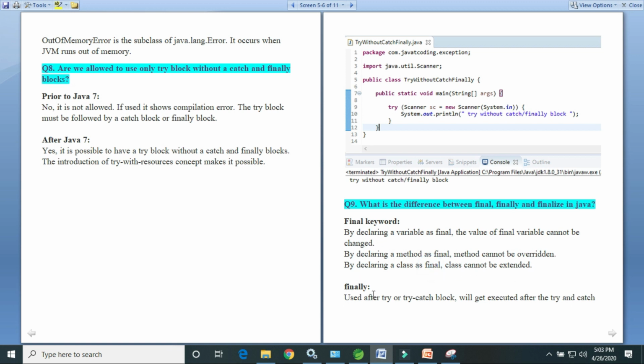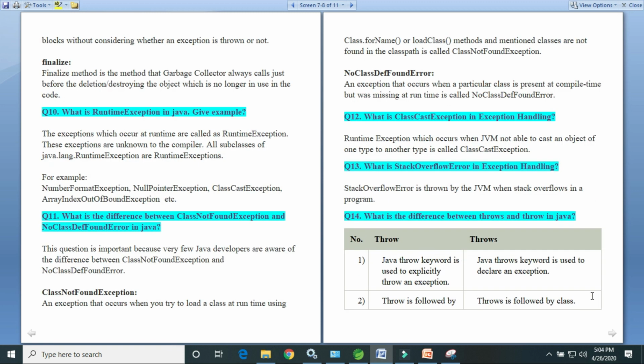What is the use of finally? Finally, used after a try or catch block, will get executed after the try or catch block without considering whether the exception is thrown or not, right? There is one condition where finally is not executed. I already explained System.exit, right?